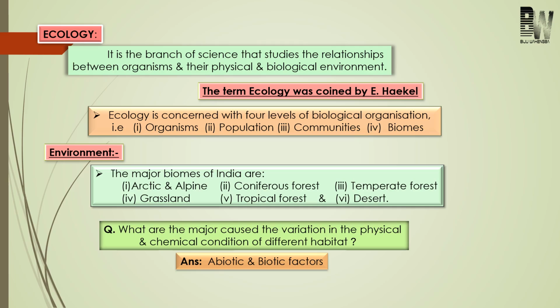Hello student, today in this class we will discuss the first chapter of ecology, that is organism and population. But before we come to the main topic, first let us try to know what is ecology. Ecology is the branch of biology which deals with the study of relationship or interaction between organism and another organism, or the interaction between organism and their physical surrounding or abiotic component.